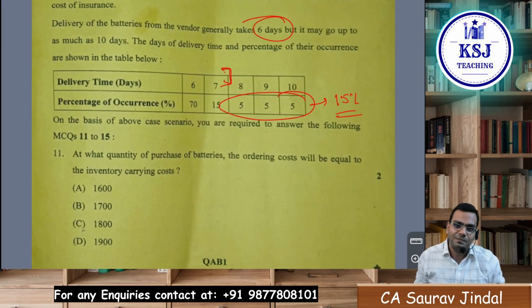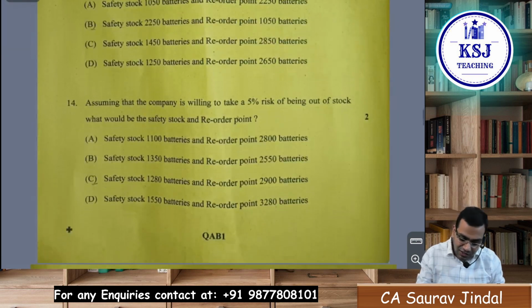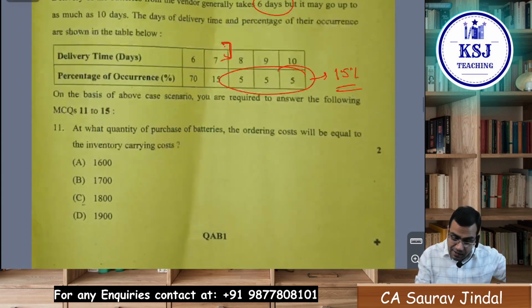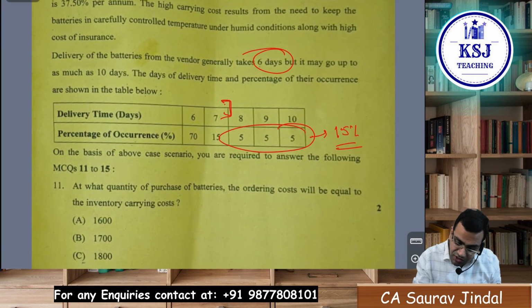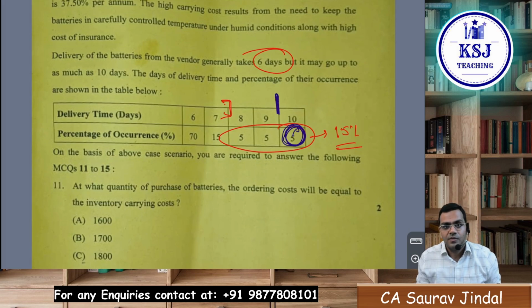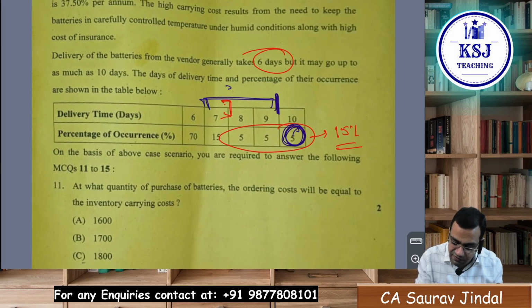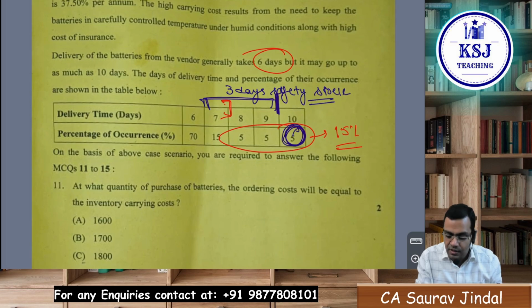The next part says if the company is willing to take 5% risk, the company says I am willing to take only this much risk, sir, this 5% risk only. That means up to 9 days they want to do. Right, only 5% risk. So delivery days up till 9 days is fine. So they will keep a safety stock of how many days? 3 days safety stock they will keep, sir. So this is how it should be done.